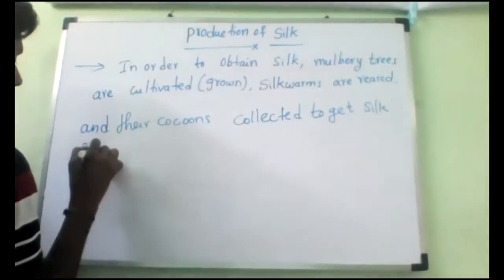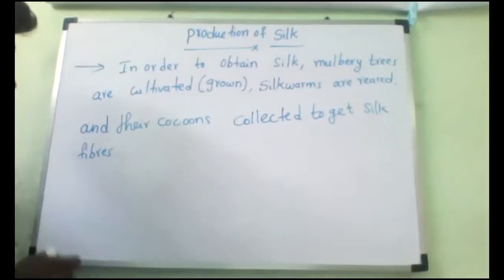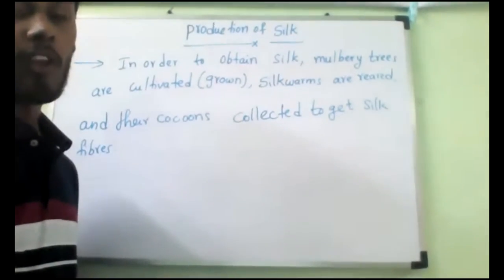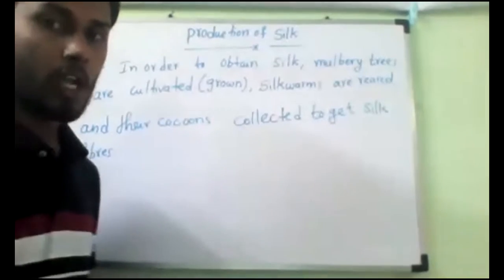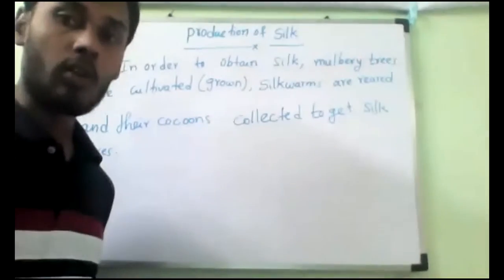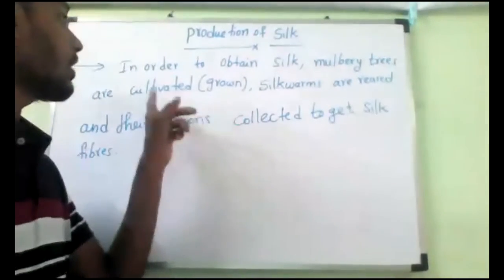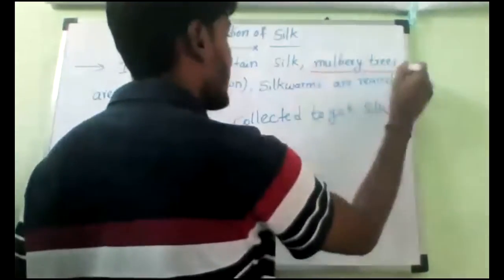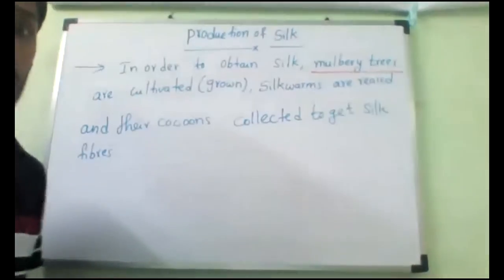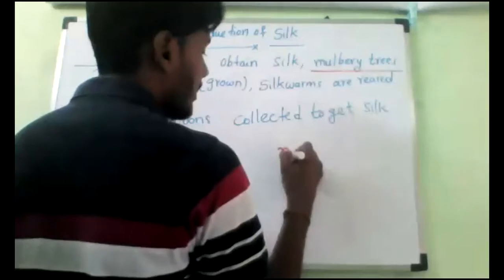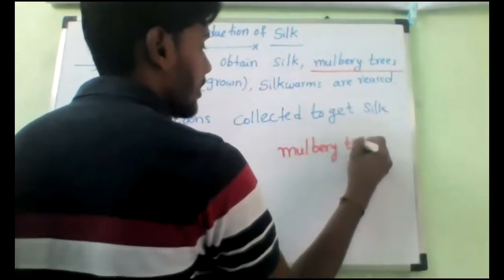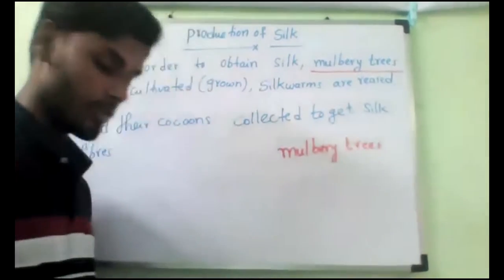Till here you complete it, later we can continue. So before going for rearing of silk moth, what should we do? We have to grow the mulberry trees. We have to cultivate the mulberry trees.